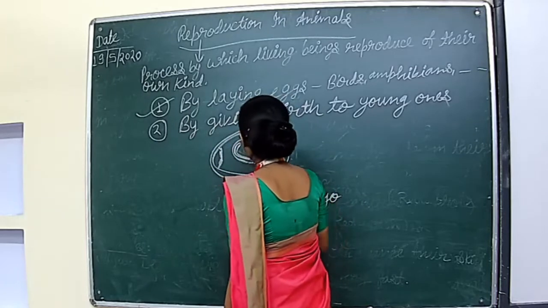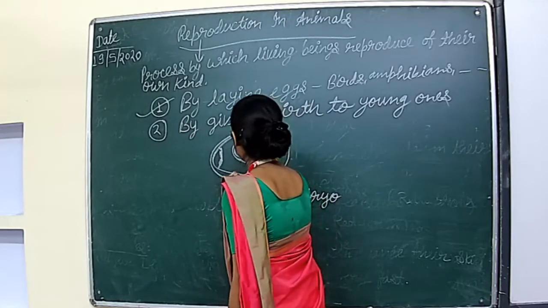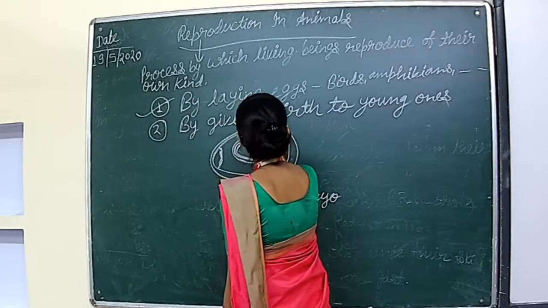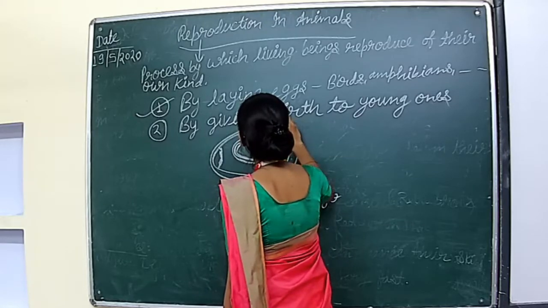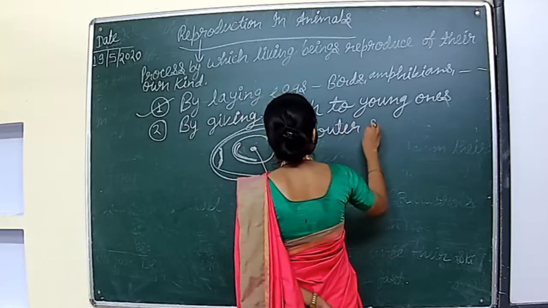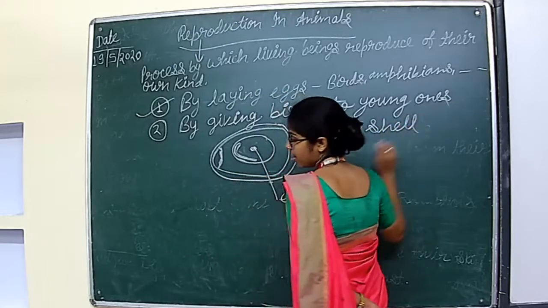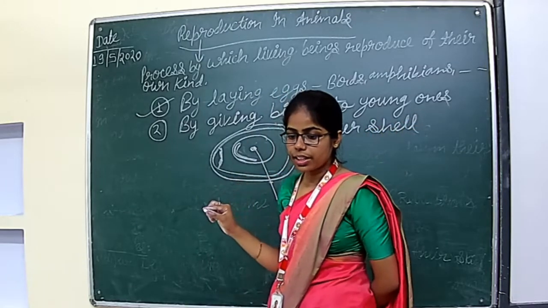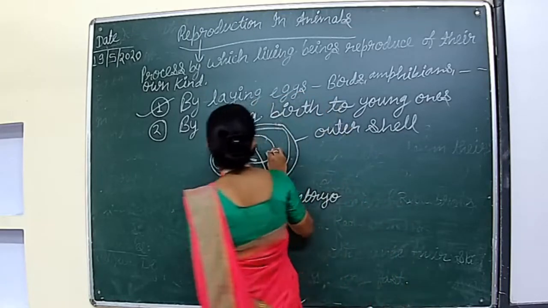This is the outer cell, or we can say outer wall.